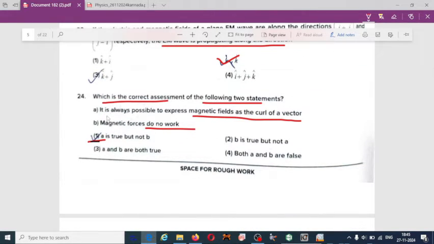24th, which is the correct assessment of the following two statements? A, it is always possible to express magnetic fields as the curl of a vector. B, magnetic force does no work. Actually, A is true, both are true. Option 3 is correct.